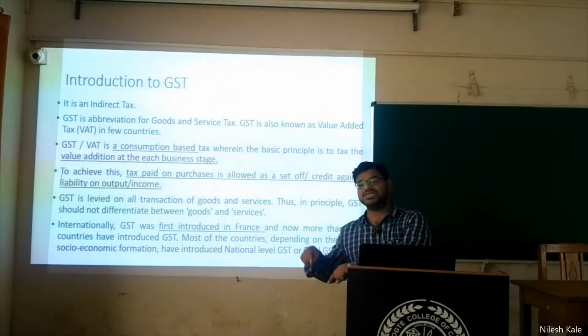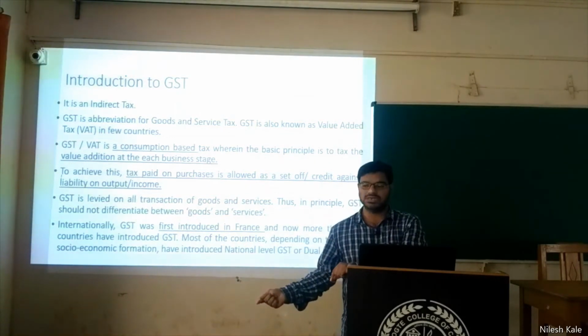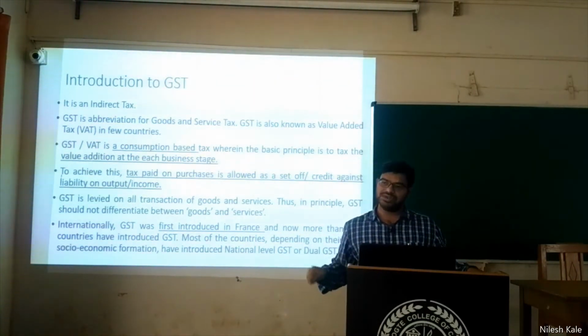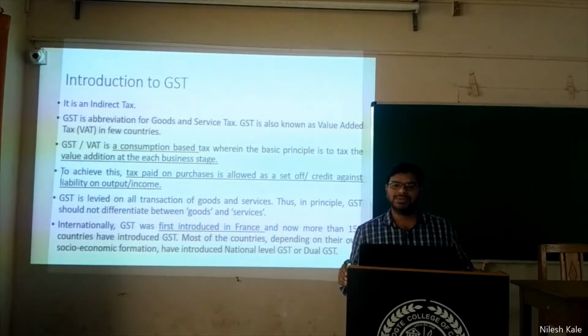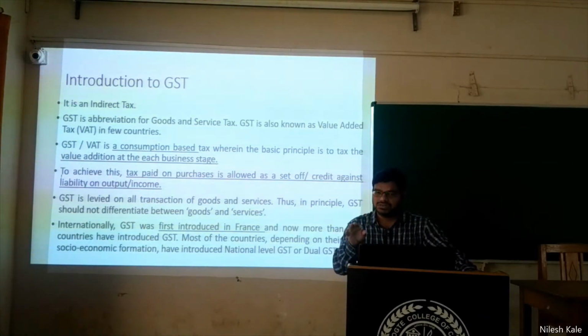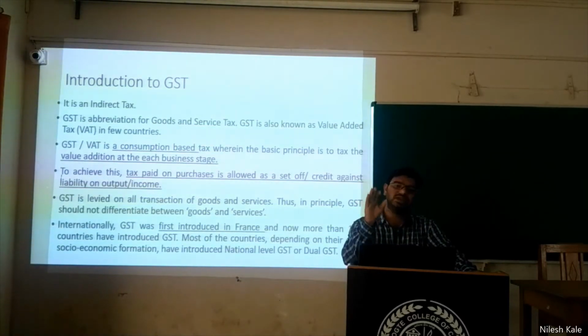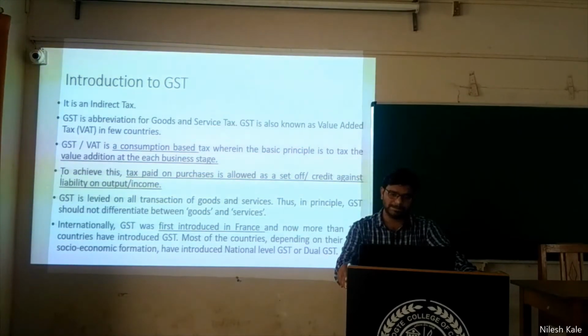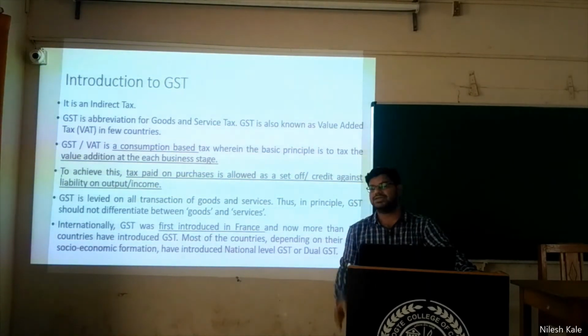And the retailer, when he sells directly to the final consumer, the consumer has to pay taxes to the retailer. Okay, and this retailer will pay it to the government directly. Right? You are the consumer, you are not paying directly to the government, and therefore goods and services tax is an indirect tax. You are not directly paying, the retailer is paying to the government. Right? Value addition at each stage.